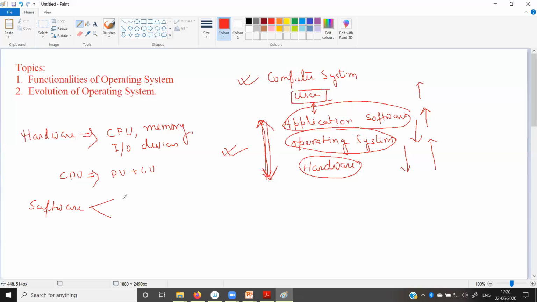One is called the system software and the second one is called the application software. System software and application software. Now, the operating system belongs to the system software part.